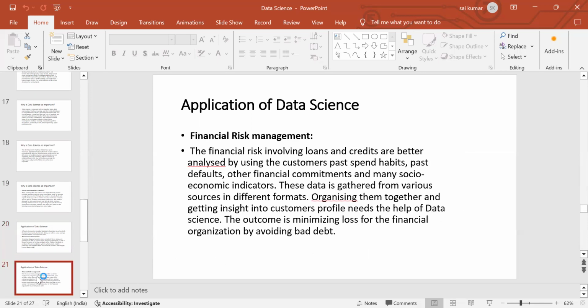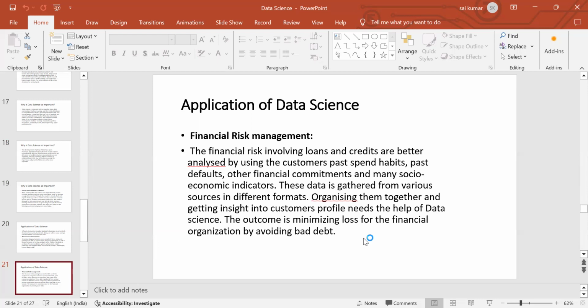Now let's see another application: financial risk management. Loans and credits are better analyzed by using the customer's past spending habits, past defaults, other financial commitments, and many socio-economic indicators. This data is gathered from various sources in different formats. Organizing it together and getting insight into the customer profile needs the help of data science. The outcome is minimizing loss for the financial organization by avoiding bad debt.